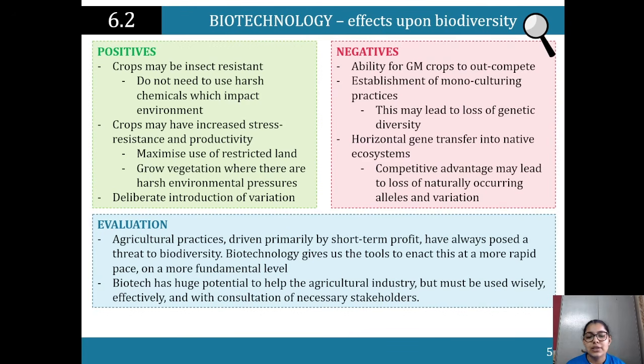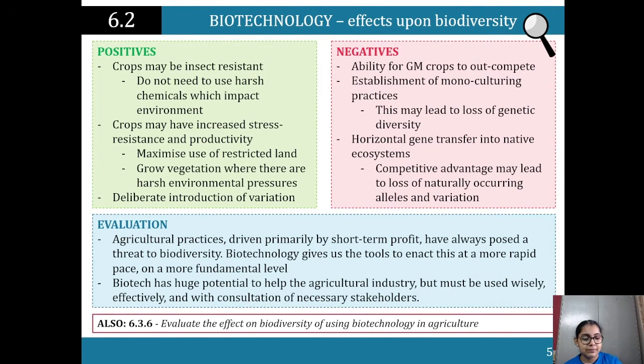Biotech also has the potential to help the agricultural industry, especially with the shift from rural towns to urban areas, but it needs to be used wisely.